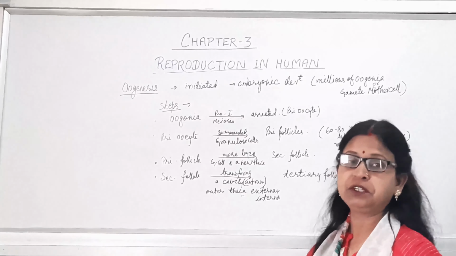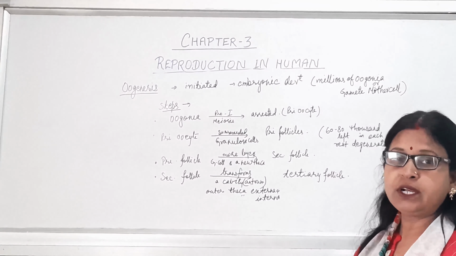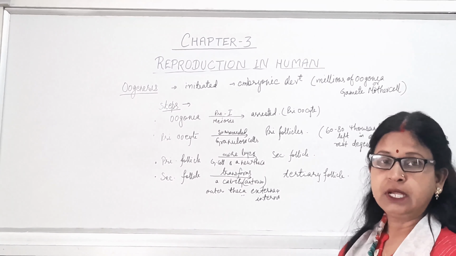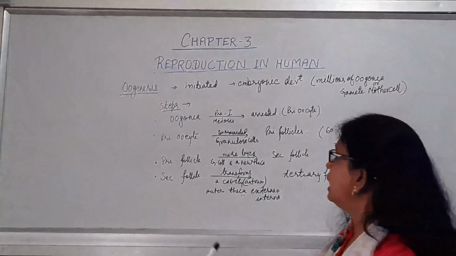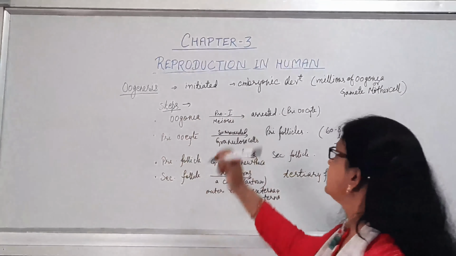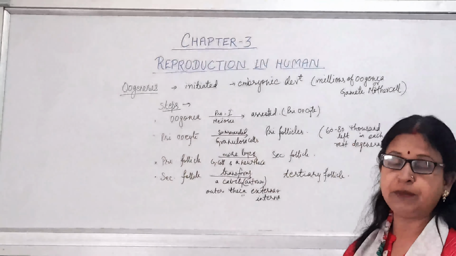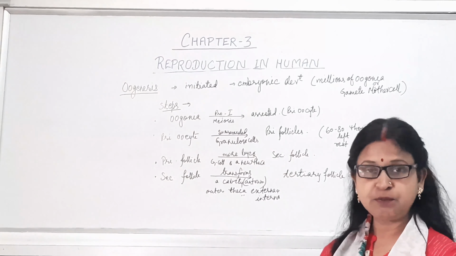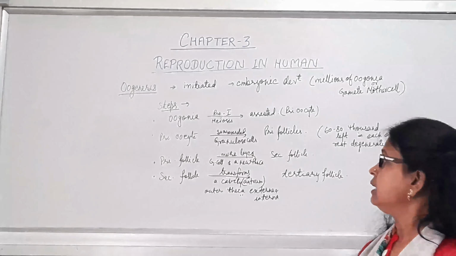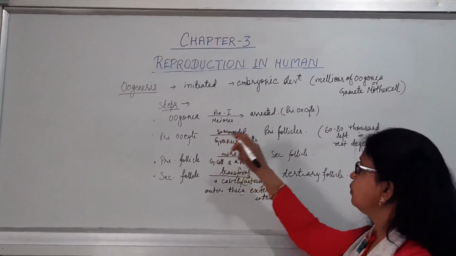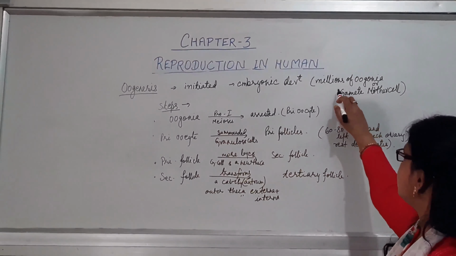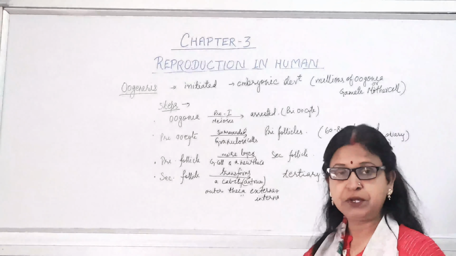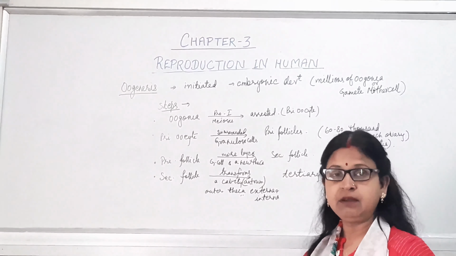We'll discuss the process of oogenesis. What is oogenesis? Oogenesis is the production of ovum in the female's body, and it is initiated at the time of embryonic development. When the female fetus is present inside the mother's body, that is when this process starts. At that time, millions of oogonia, or gamete mother cells, are produced inside the female fetus.